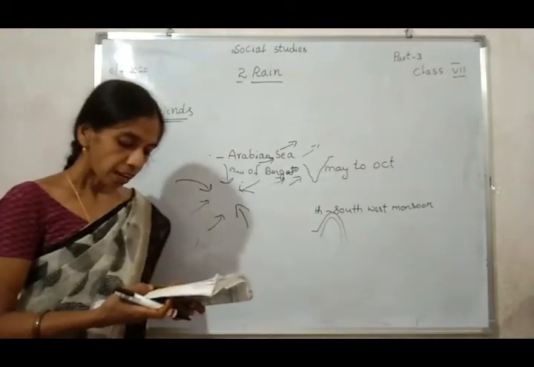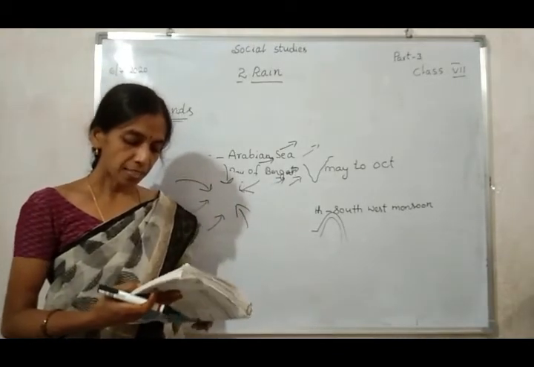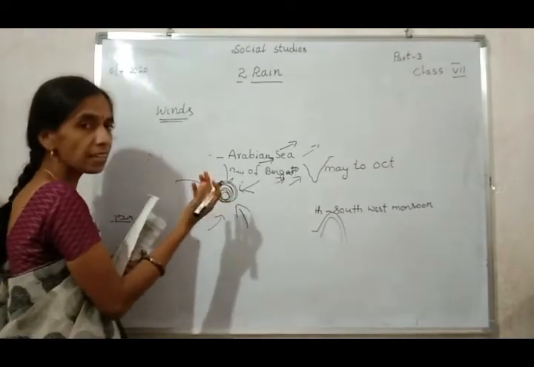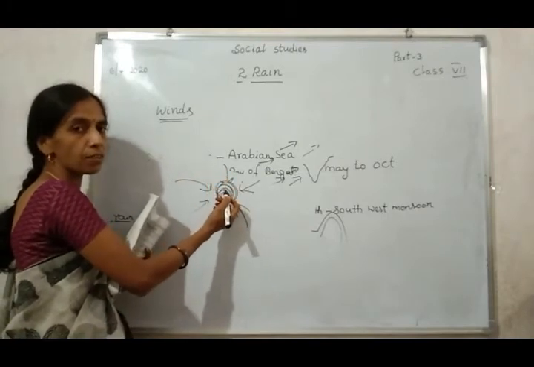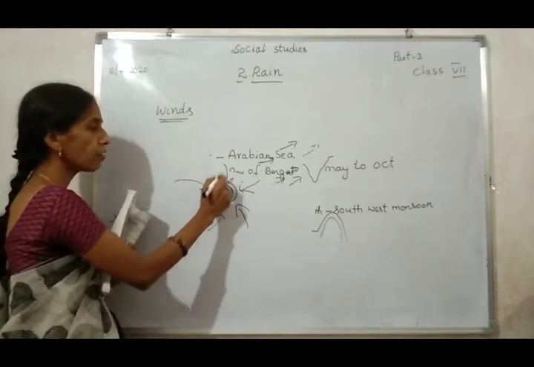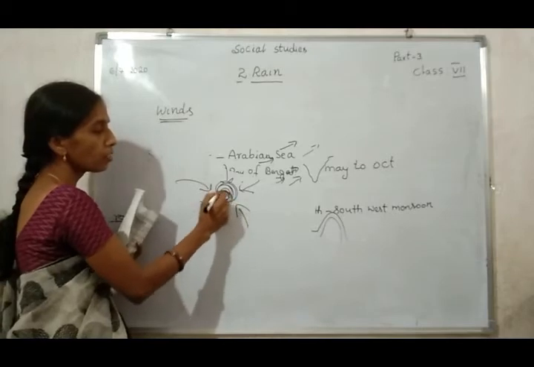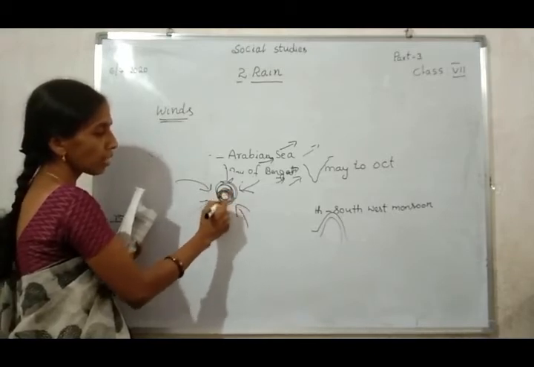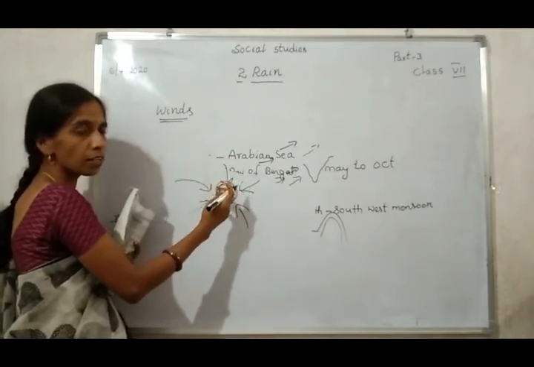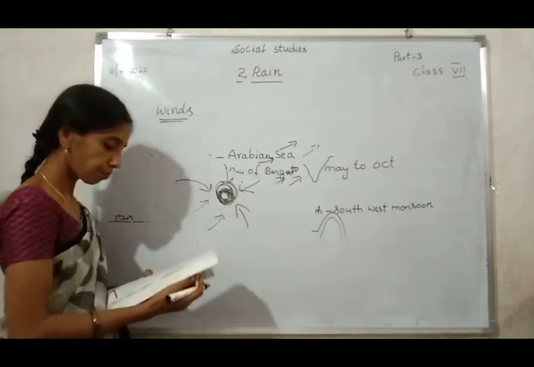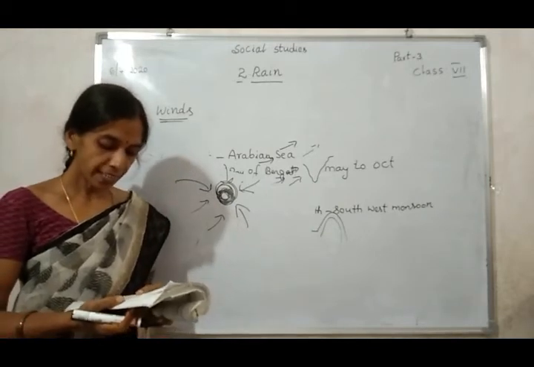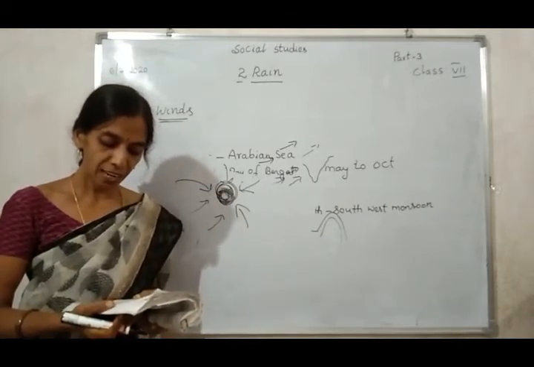The whirling air rises up and causes rain. So in this place, the whirling winds rise automatically and rain is formed. Are you understood? In the cyclone period, winds blow from all sides toward the center. In this center the air rises, and the rain clouds cool, so rain is caused. The center of this cyclonic storm moves fast with the wind and hits the coastal areas, causing heavy rains and winds.